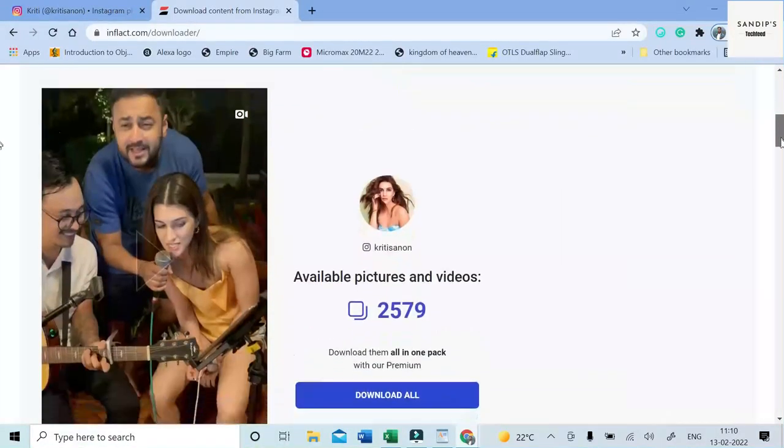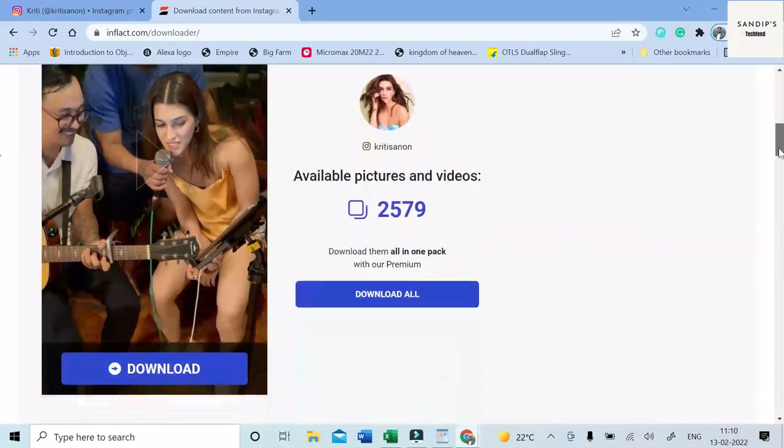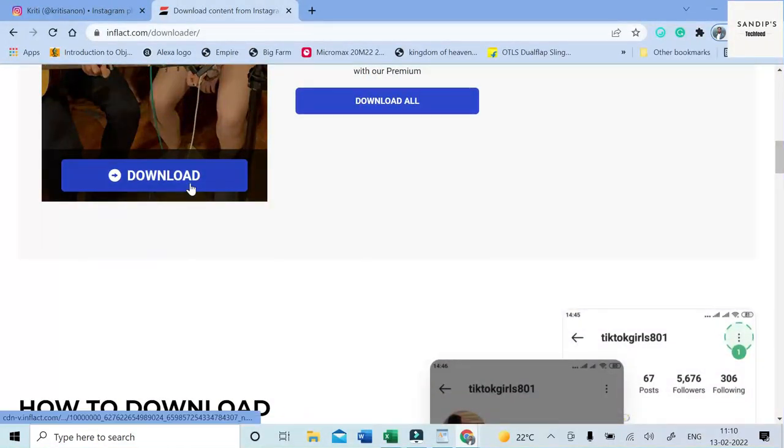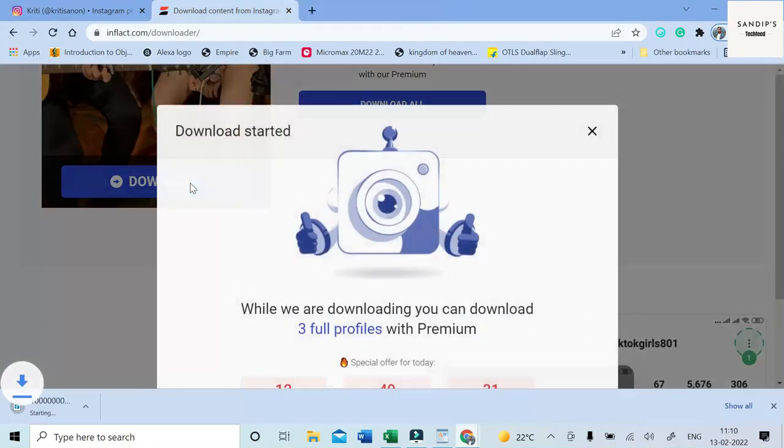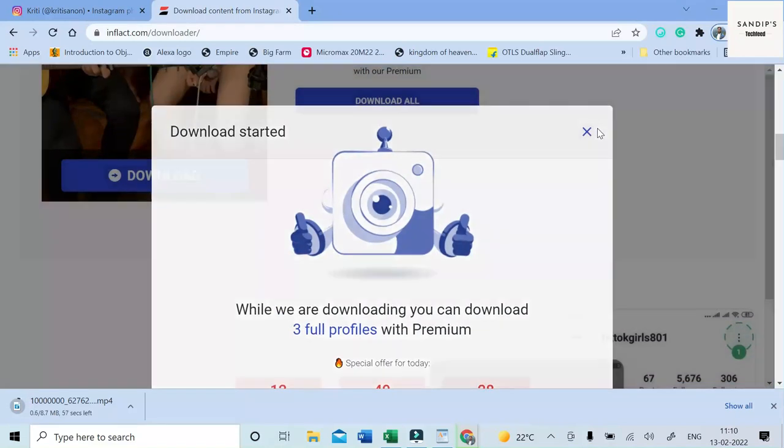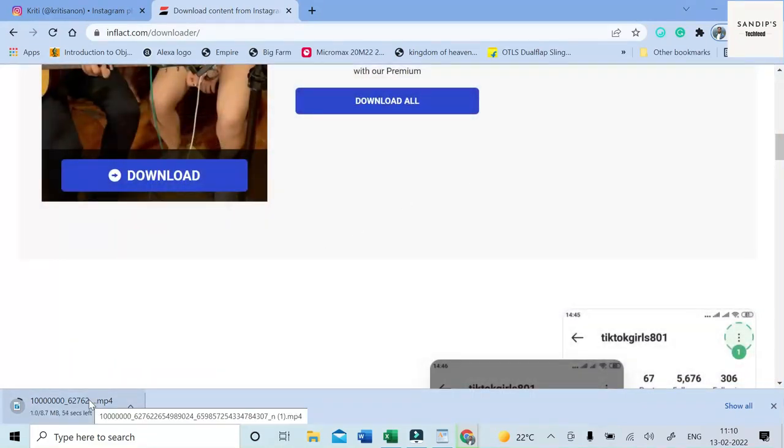After hitting on search, you see that the video has appeared over here. You just need to click on download. See, the video has started getting downloaded. The speed may vary a little bit because of the internet connectivity at your place. The faster the internet, the faster the video will get downloaded. It will take about 20 seconds. It's an 8.7 MB file, so it will take a little bit of time, maybe 15 seconds.